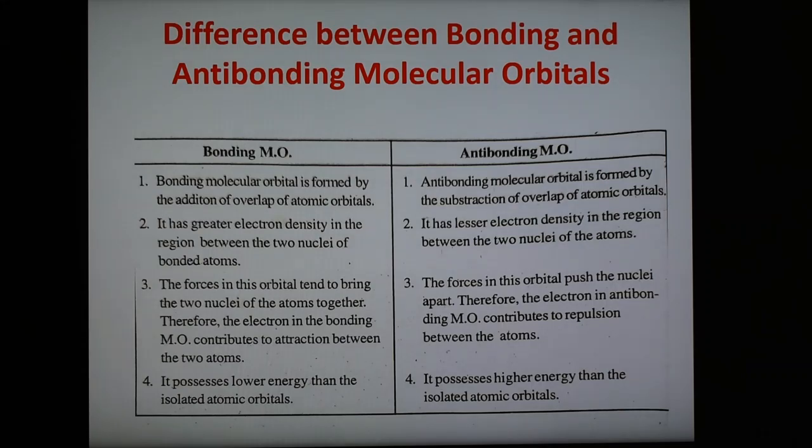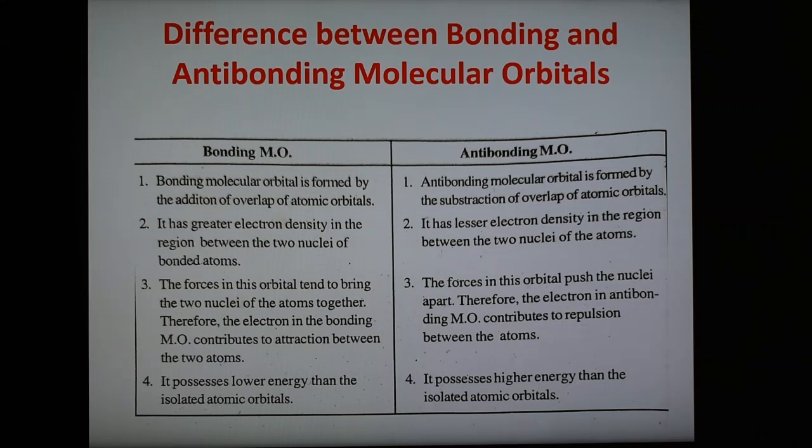Second point, again we have seen from the electron charge density curve that there is a greater electron density in the region between the two nuclei of the bonded atoms, and there is a less electron density between the two nuclei of the atoms. So again, greater electron density and lesser electron charge density.